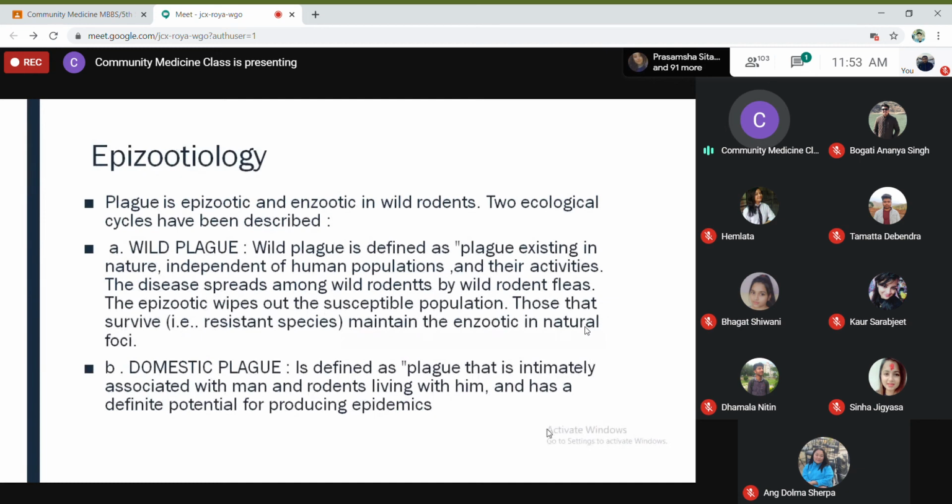Then comes domestic plague, which is defined as plague that is intimately associated with man and rodents living with him and has a definite potential for producing epidemics. Domestic plague is caused by domestic rats and domestic fleas, that is, the rodents which live near human beings.